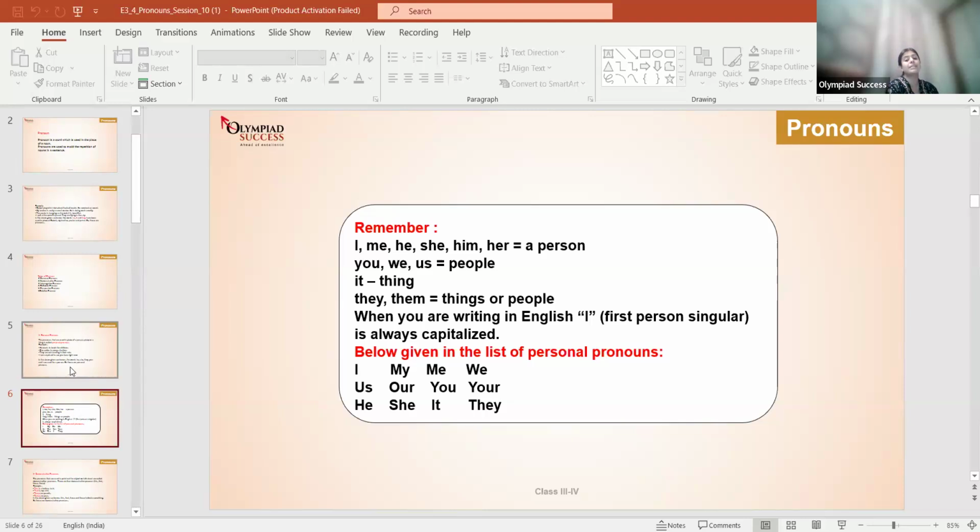Whenever we write a sentence like I am eating, I am walking, I am going to do my homework, the I is always written capital. Okay. So I, us, he, my, our, she, me, you, it, we, your, they, all these are personal pronouns.